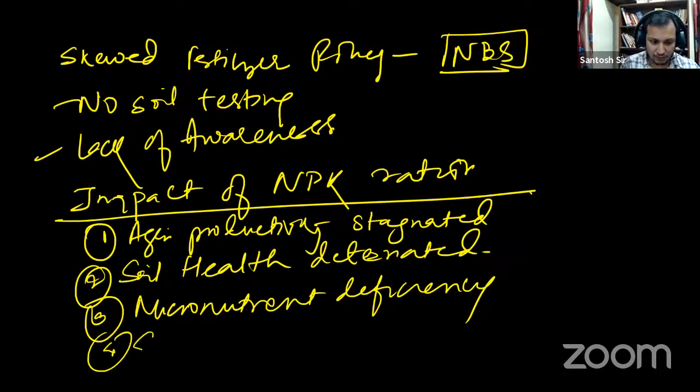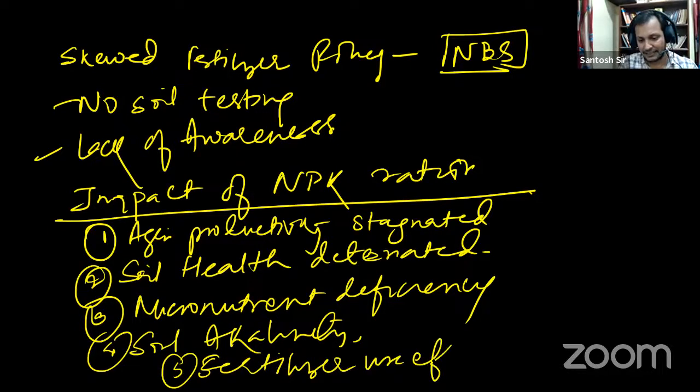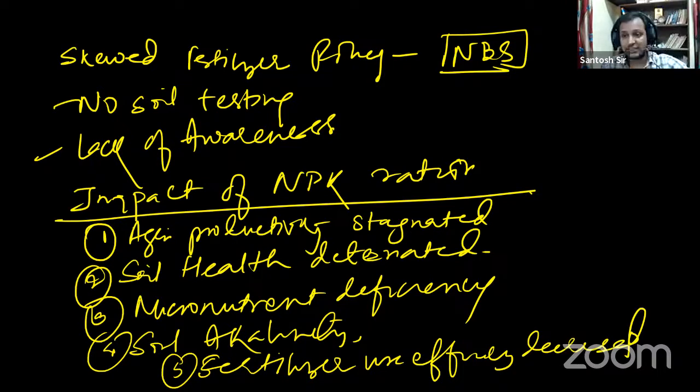Next impact is soil alkalinity. Next impact is that fertilizer use efficiency decreased, so the efficiency of use of fertilizer also decreased. This is the impact of distortion in the NPK ratio.